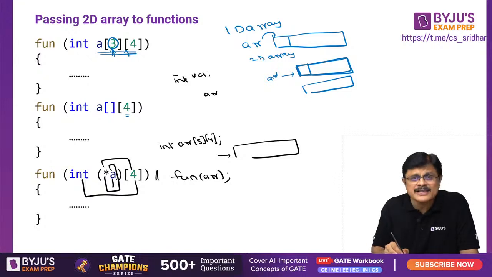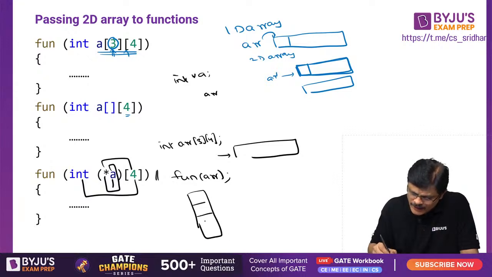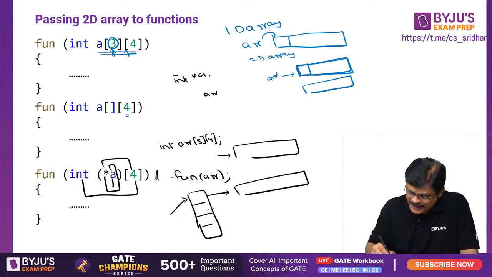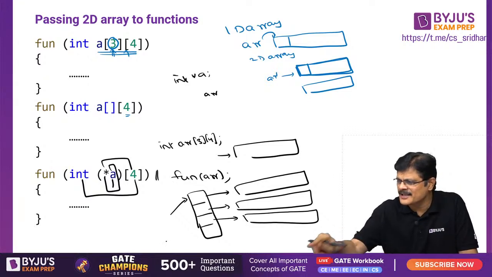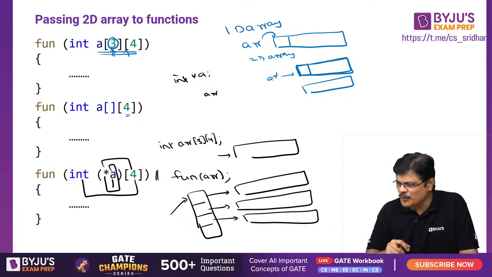Whereas here, what should this fellow do, sir? A is a pointer to an array of 4 integers. A is a pointer and this fellow contains the first array, this fellow contains the address of the second array, and this fellow contains the address of the third array, like this, my dear friends. So this is how the story will move.